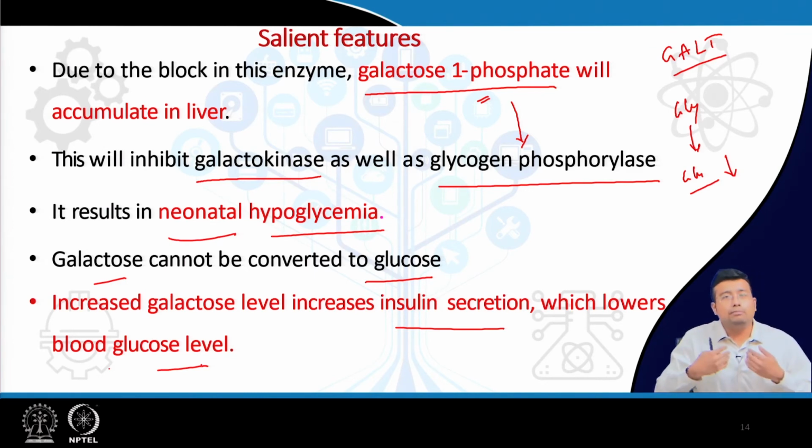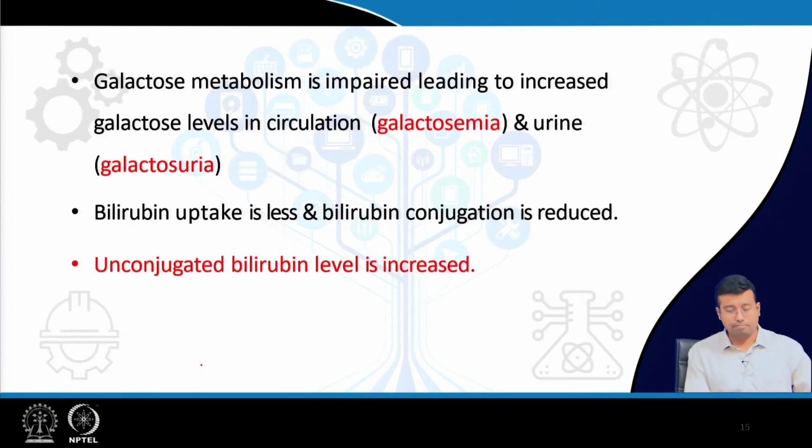It is not a problem in a normal individual, because even if the blood glucose is low, whenever we need, we can produce glucose from various sources. But in this case, not only is it preventing production of glucose from glycogen, it is also reducing glucose by triggering insulin release. So, everything is acting together to cause neonatal hypoglycemia.